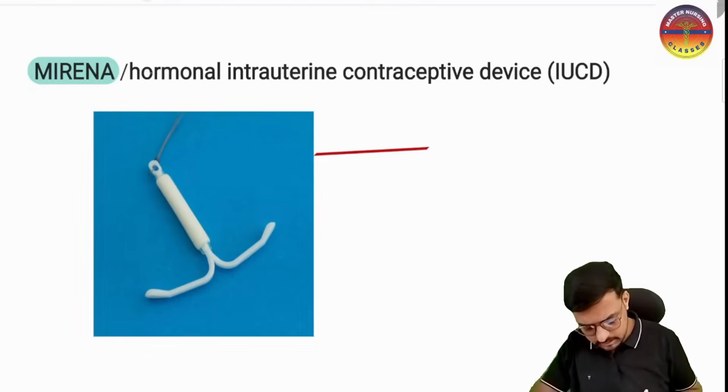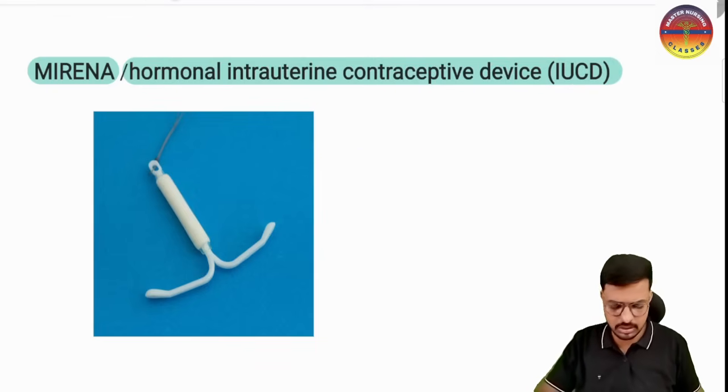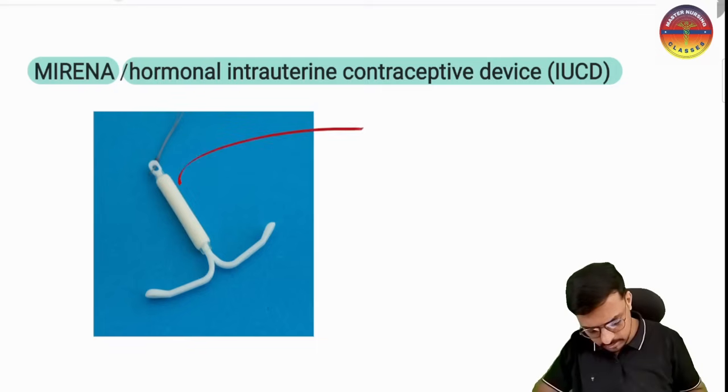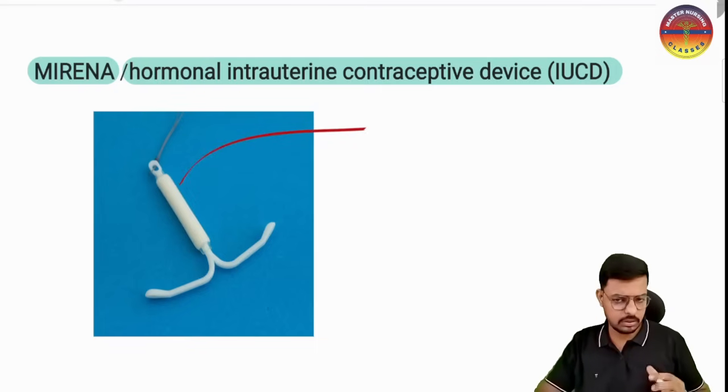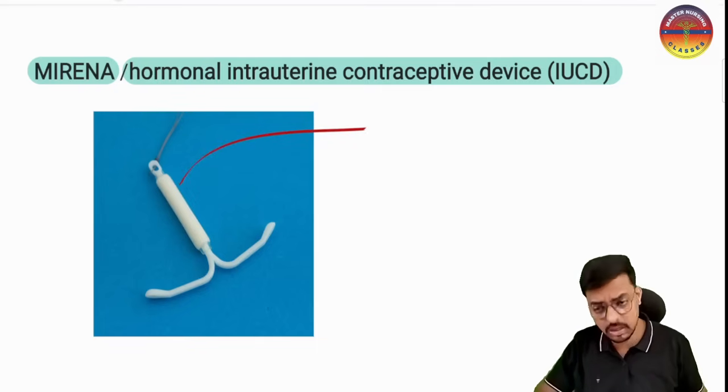Okay, so Mirena is the hormonal intrauterine contraceptive device we have here. Which hormone is predominant in this one? The levonorgestrel will be there. How much levonorgestrel? Per day, 20 microgram of the levonorgestrel will be released from this particular hormonal IUCD.